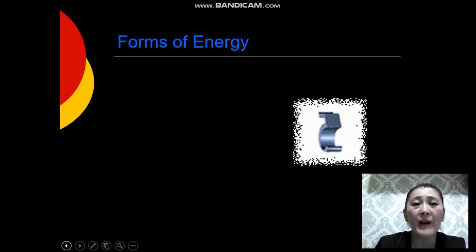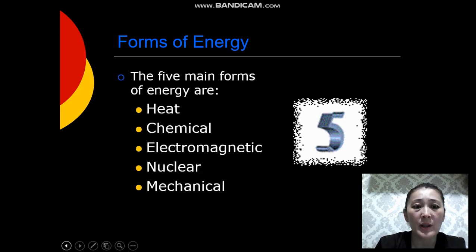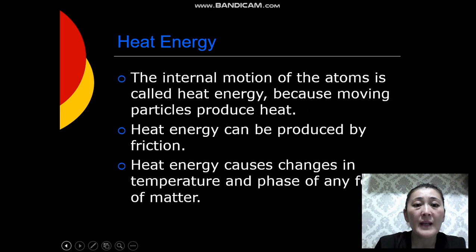There are 5 forms of energy. The 5 main forms of energy are heat, chemical, electromagnetic, nuclear, and mechanical. The internal motion of the atoms is called heat energy because moving particles produce heat. Heat energy can be produced by friction. Heat energy causes changes in temperature and phase of any form of matter.